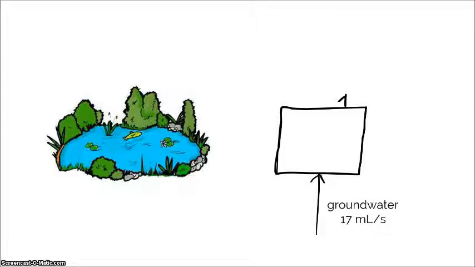Let's use the example of a small pond. Let's say Inglehorn Pond here in Ellensburg, just off of CWU's campus. The pond is the reservoir. It's holding the water. Coming into the reservoir is some groundwater flowing up into the pond itself. And that groundwater is flowing in at a rate of about 17 milliliters per second. We also have a little bit of precipitation around here, and not much, so about 9 milliliters per second, let's say. It's raining right now in our pond scenario, and that's the rate at which it's raining.